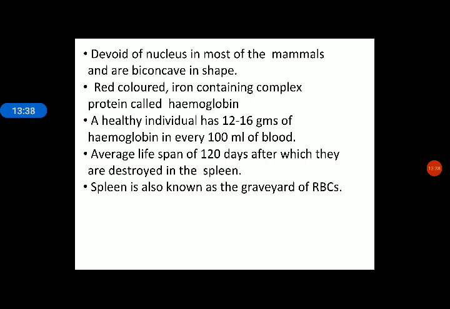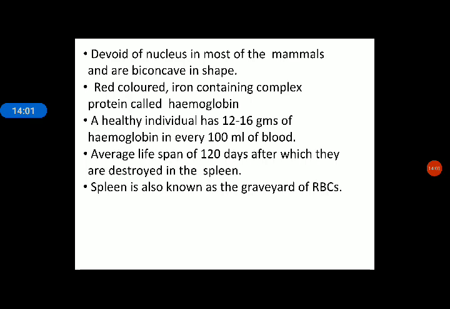Why is it red? Because of the presence of hemoglobin. You can split hemoglobin into two: heme plus globin. Here heme stands for the iron part, and globin stands for the proteinaceous part. Globin stands for protein.